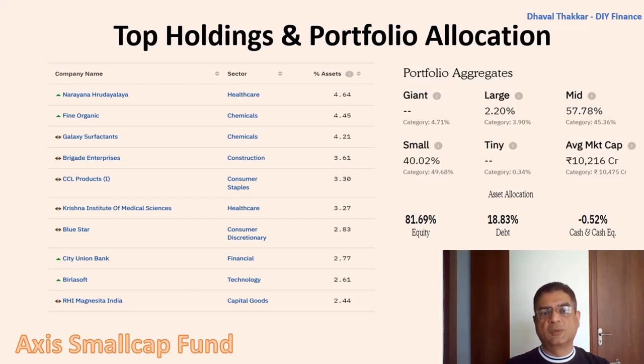If you have also observed, presently the fund has a debt allocation of around 18%, which is quite high looking at the market conditions. This high debt holding can adversely affect the fund's performance.